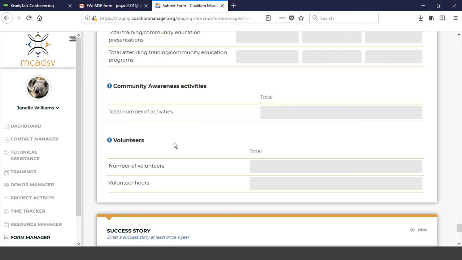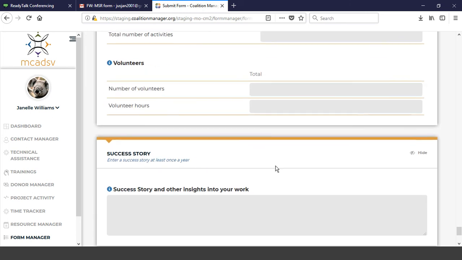This is my favorite part, maybe of all. This is volunteers. It used to be separated out when you were trying to enter. Now, you've got it all in one section. So you're going to report the number of volunteers, and you're going to report the number of volunteer hours. But you get to do it all in one section, as opposed to having to scroll down and put that other number somewhere else. I don't have to hunt for those volunteer hours anymore.